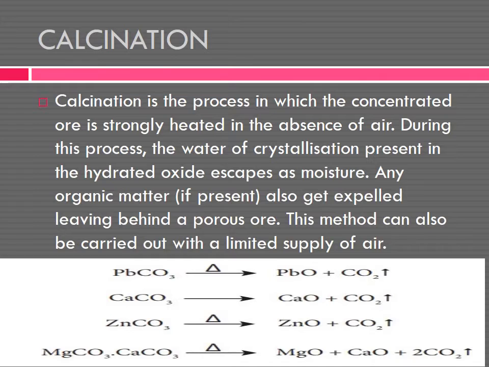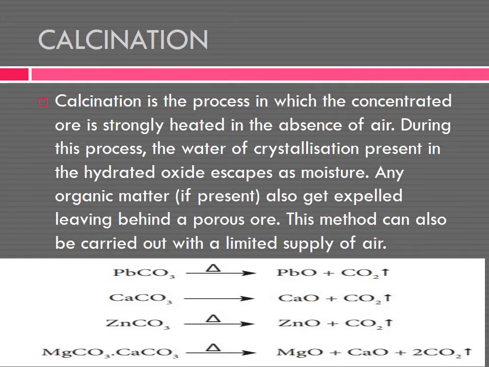I will tell one thing: the sulfur dioxide produced during the roasting process is very harmful to the environment. So in modern metallurgical factories, this byproduct is trapped and converted to sulfuric acid to avoid air pollution. Do you understand, children?